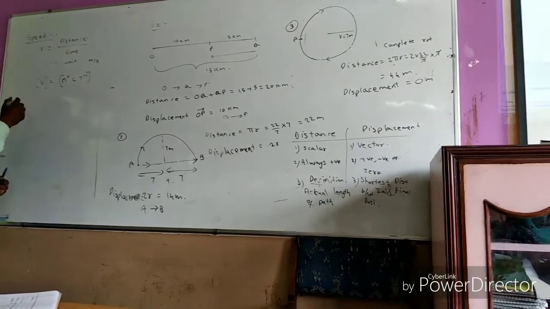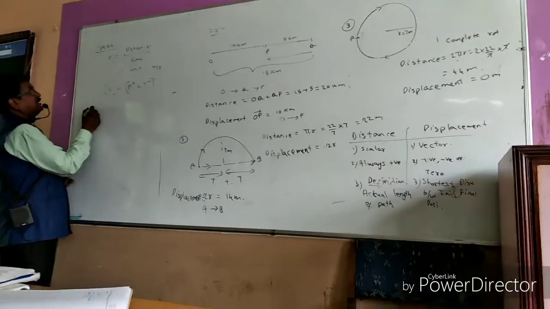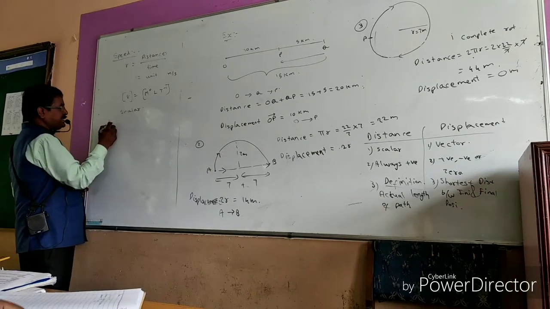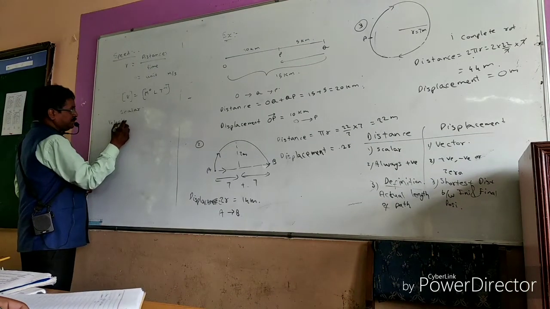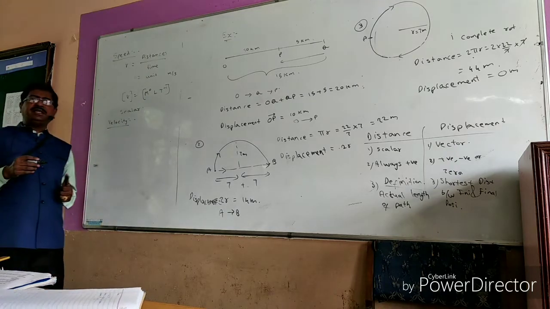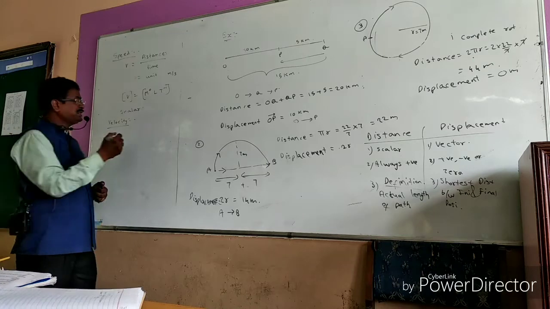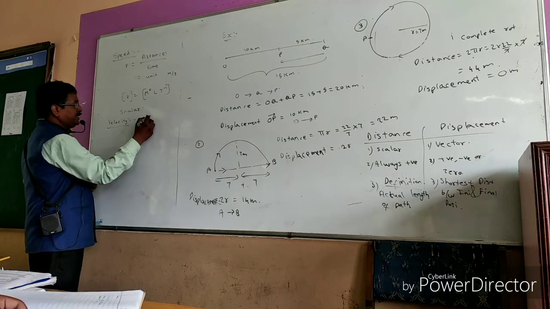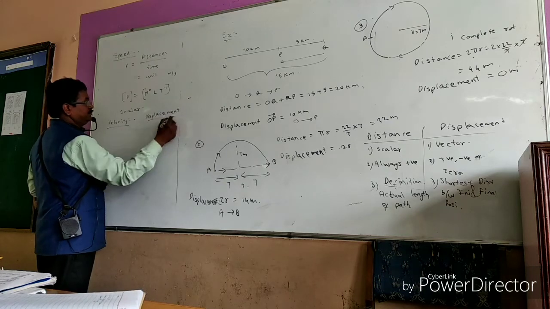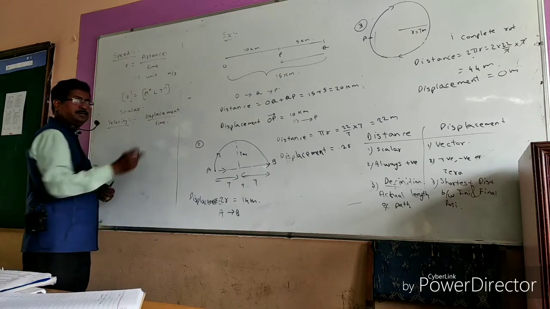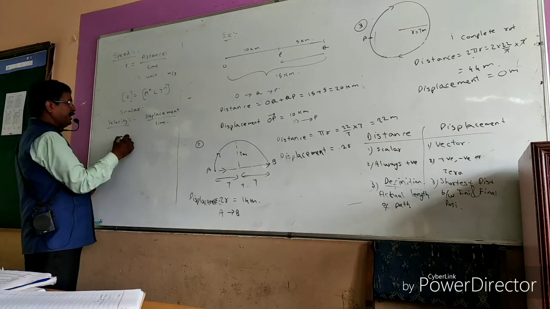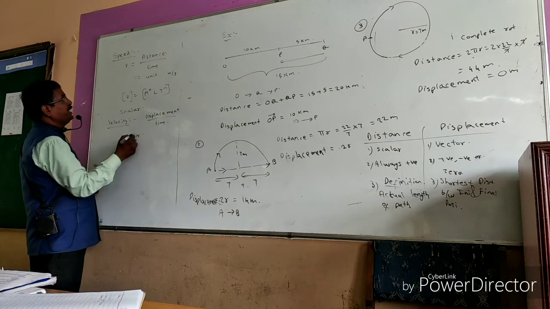Next, velocity. Is speed a scalar or vector? Scalar quantity. Next, velocity. The displacement per unit time is called velocity. Displacement divided by time interval. Displacement by time is called velocity, and it is a vector quantity.